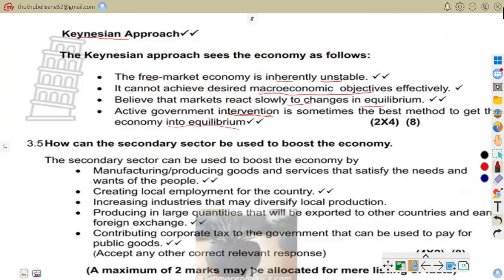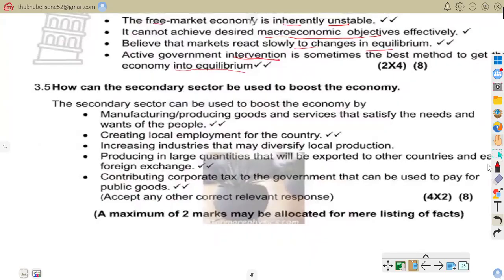So here they are, as it says, how can the secondary sector be used to boost the economy? So the secondary sector can be used to boost the economy by manufacturing, producing goods and services that satisfy the needs and wants. So that is why we have said they must produce what? Goods. Create local employment for the country. That is when they create jobs. Increase industry that may diversify local production.